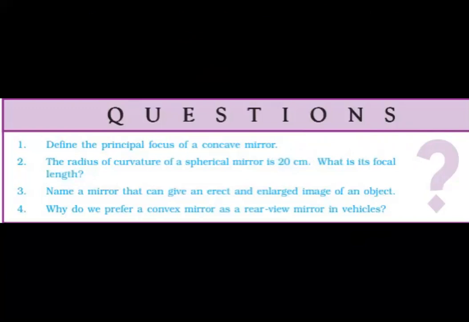Name the mirror that can give an erect and enlarged image of an object. For the third question, that means erect images can be formed by both mirrors. A concave mirror can form an erect image, and a convex mirror can also give an erect image.